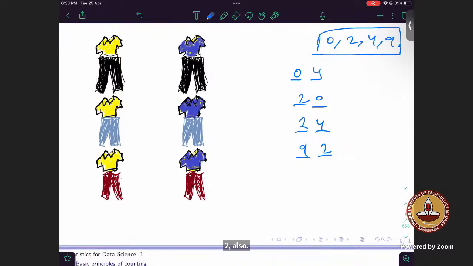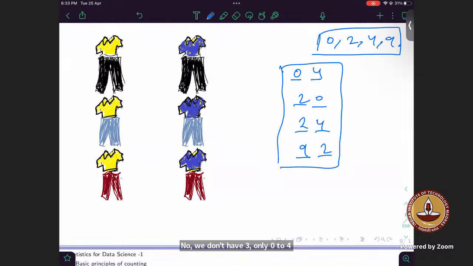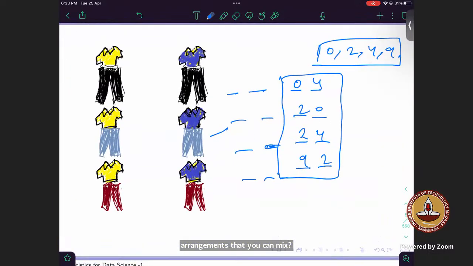Now once you fix all these possible cases, you have to find, if it's a 4-digit number, all the possible combinations or arrangements that you can make for the other digits. One more thing you have to be cautious about: in these 2 cases, in the first place, you can't include the 0, right? So in the first case, what would be the possible arrangement?